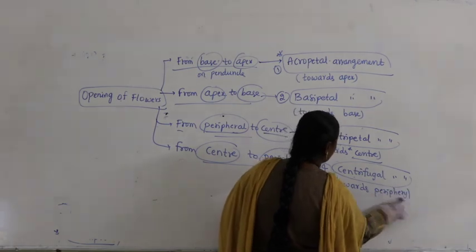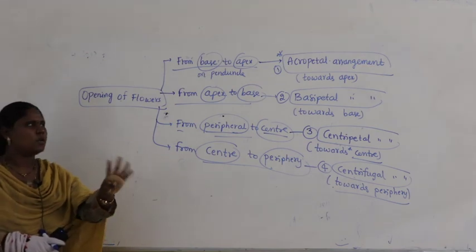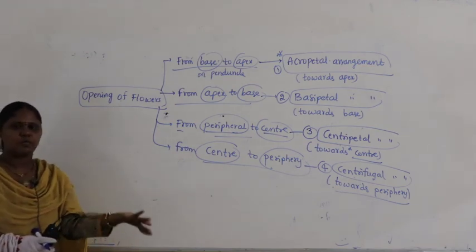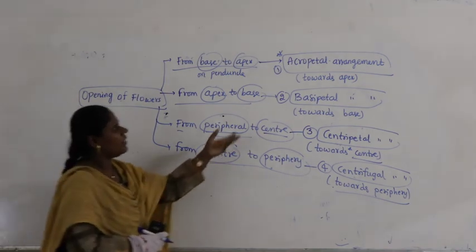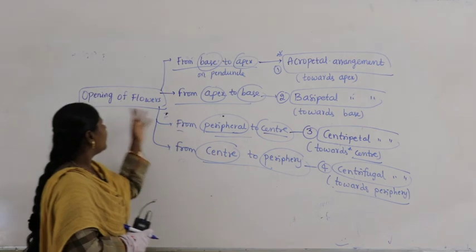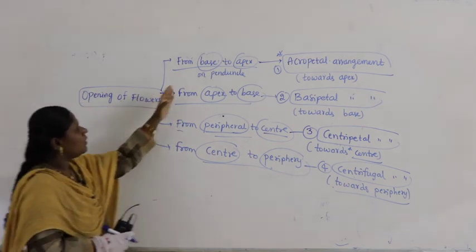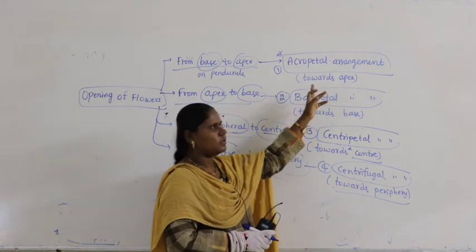How many categories? 4 categories. We may think about what is there in the opening of flowers, but if you look at the flowers we have altogether 4 different formats. So, whenever you see opening of the flowers from base to apex, it is called acropetal arrangement, that is towards apex.